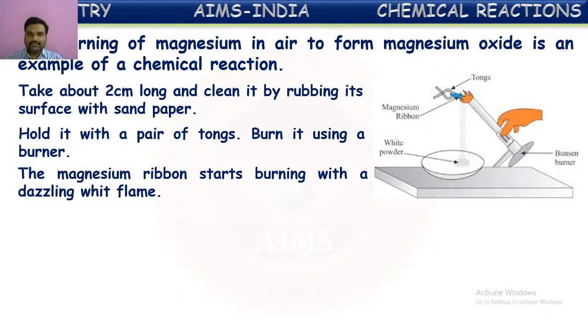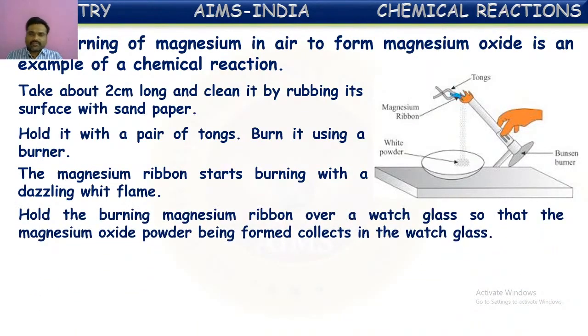It starts burning and forms magnesium oxide as a powder. This magnesium burns with a dazzling, bright white light. If you hold the ribbon while burning over a watch glass, the magnesium oxide formed will be a white powder that falls onto the watch glass and can be collected there.